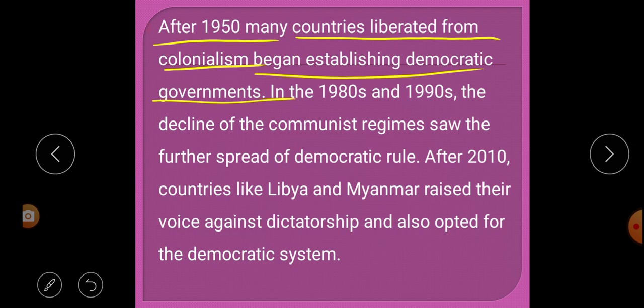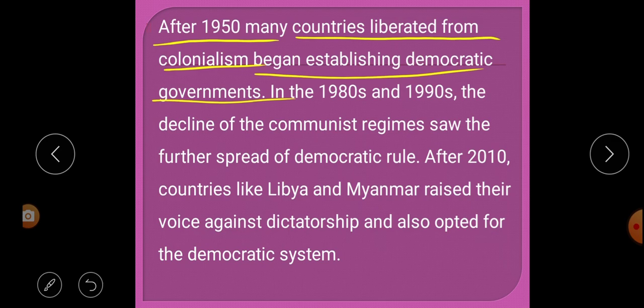Colonialism is when a strong country captures a weaker country and rules them; that system is called colonialism. And what is a colony? The weaker country which is captured by a strong country is known as the colony of the strong country.